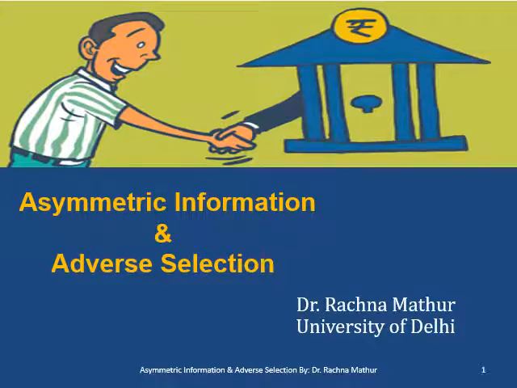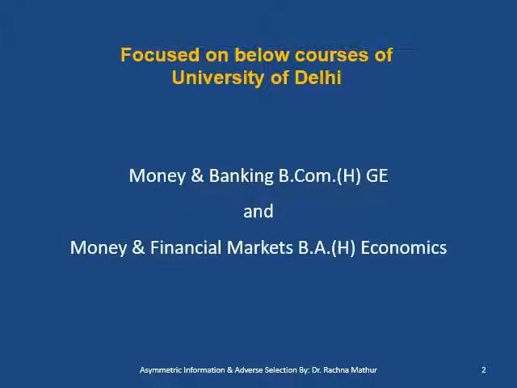Hello everyone. This is the presentation on asymmetric information and adverse selection problem with the banks. This topic is useful for the students of Money and Banking BCom Honors and Money and Financial Markets for BA Economics Honors.